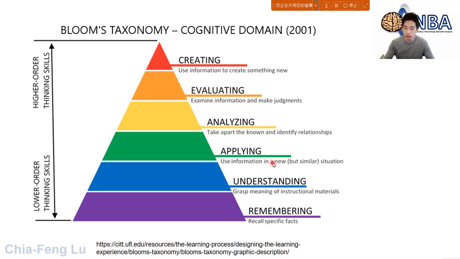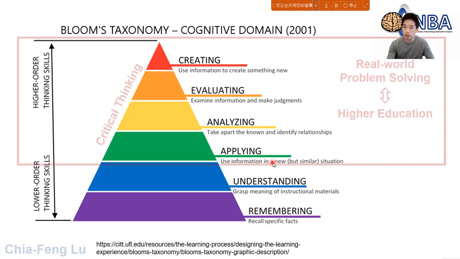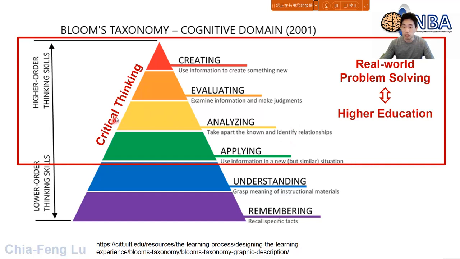But you can see now we are talking about higher education, right? You are the undergraduate students, right? So you may find out for higher education, we are actually talking about critical thinking. Of course, one day you will get your job, you will pursue your career, and you will find out the real-world problem-solving skill will highly involve this kind of higher level or higher order thinking skills, like applying what you learned, analyzing the question, evaluating the situation, or sometimes you may need to create something to actually earn something for your company or your own career anyway.